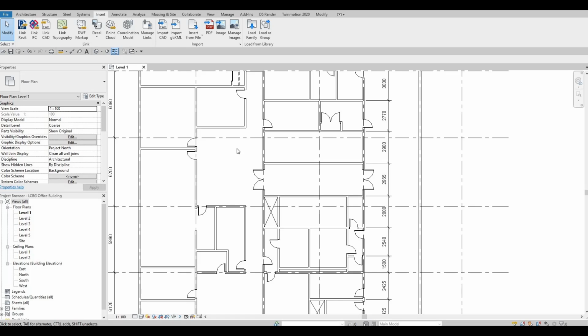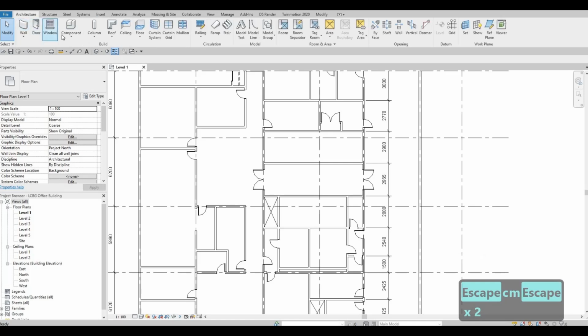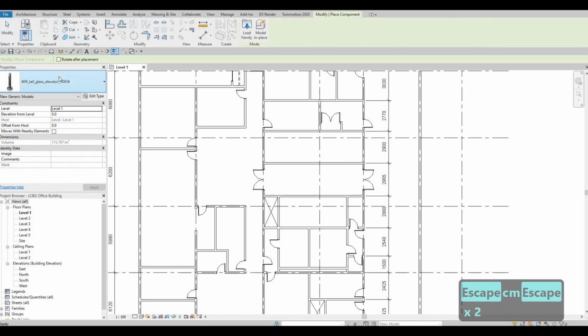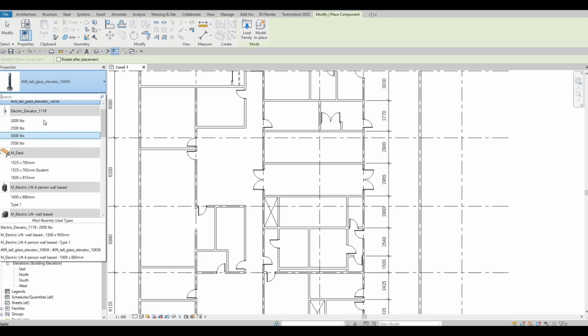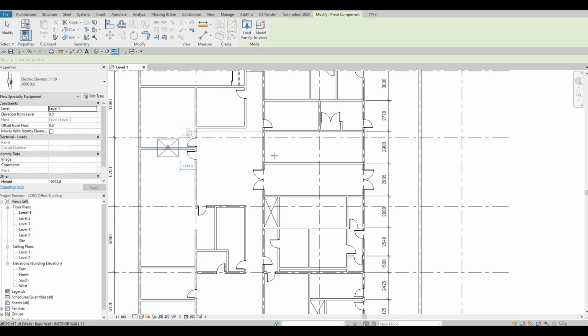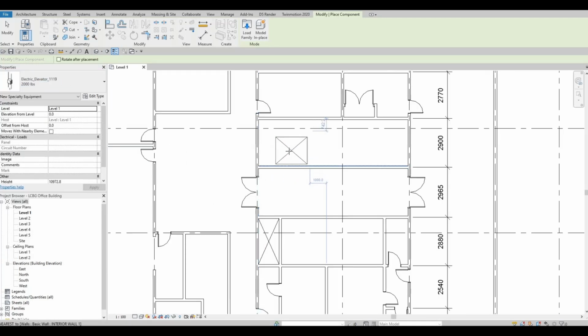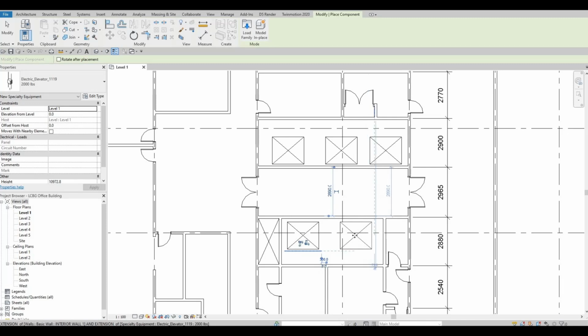So what I'm gonna press is CM. Sorry, CM. So that's not it. Let's look for it. So I believe this is the one. So as you can see, this is good enough. I'm gonna add 3 of them here and then 2 right here.